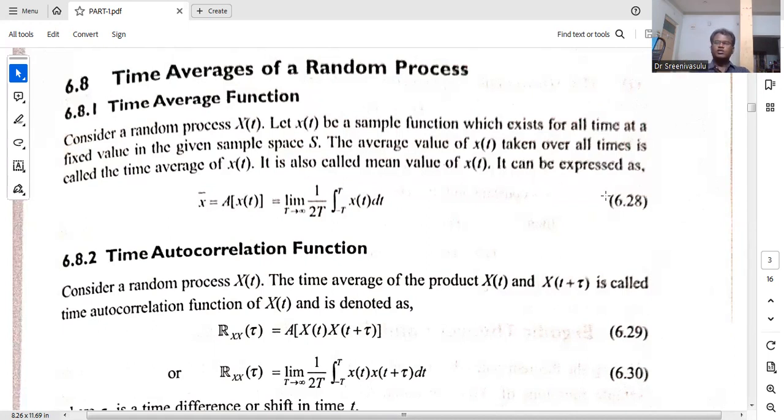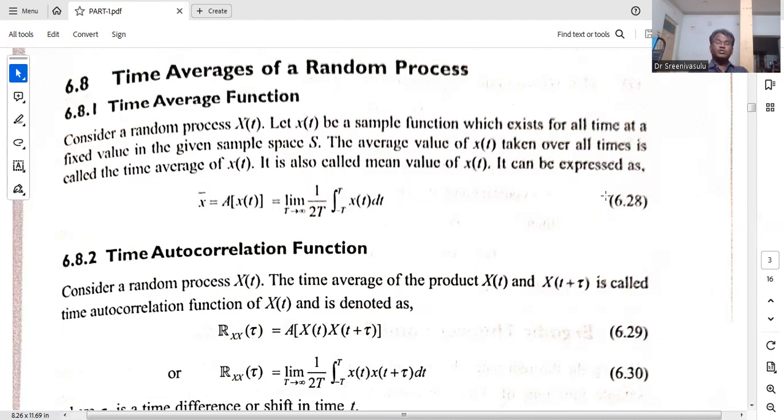Now, instead of a signal, we are considering a random process. That random process is also a function of time. For our convenience, in the previous discussion we have shown it as f of x comma t, but like a signal, I am writing this random process also as x of t.